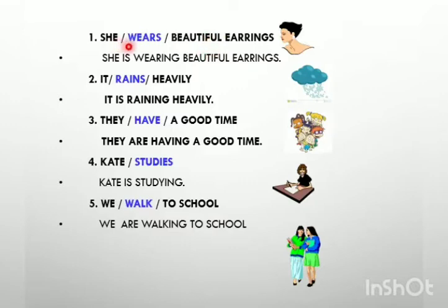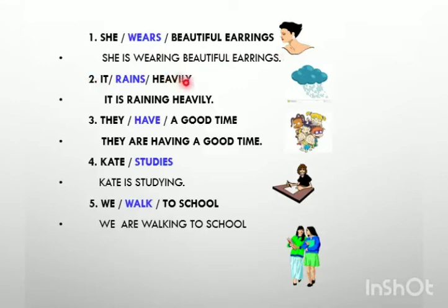Now you know that to convert it into the present continuous, two pillars are the helping verb and adding ing with it. Here, we have added s to make it simple present tense with the singular subject. But when you convert it into the present continuous form, you have to remember one thing: we add ing with the root word, not with the s or es term, because wearing is no word. We have to omit this s and then add ing with it. So it becomes wearing. She is wearing beautiful earrings. So this is the correct form.